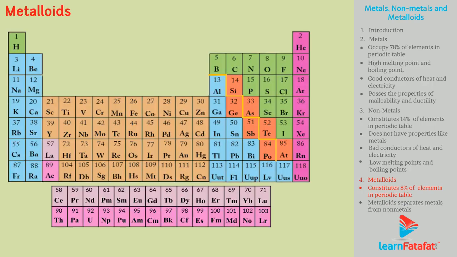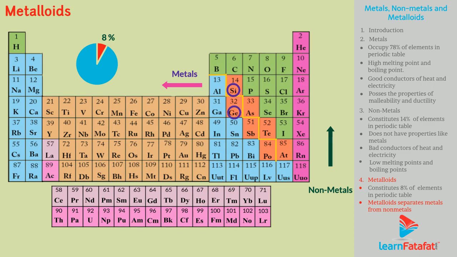They constitute approximately 8% of elements in periodic table. In periodic table, metalloids separate metals from non-metals. For example, metalloids are silicon, germanium, arsenic, antimony and tellurium.